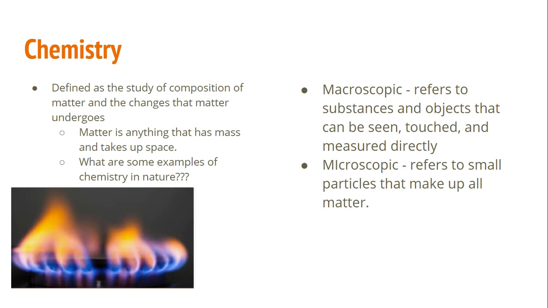And we can really look at things in two ways, macroscopic and microscopic. Macro refers to anything that we can physically touch, see, smell. You can wave your hands and feel air particles hit them. And then micro means small. So remember, macro is a large scope in which you see, and micro is a small scope. Micro refers to the individual atoms. These are the particles that make up the substances that we see.